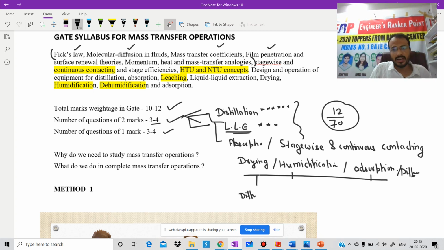Now we are coming to the next thing, that is why we need to study the mass transfer operation. And the next question should be in our mind: sir, what is the basic difference between mechanical operation and mass transfer operation? Actually, first we will try to understand the fundamentals of chemical engineering. Most of our subjects are classified into two parts. One is unit operation and one is unit process.